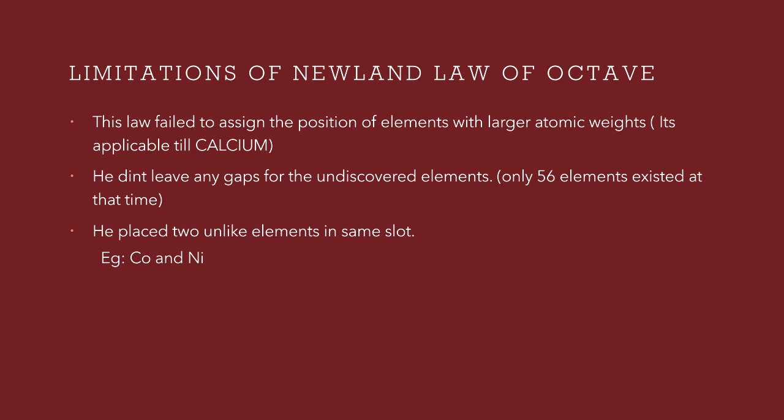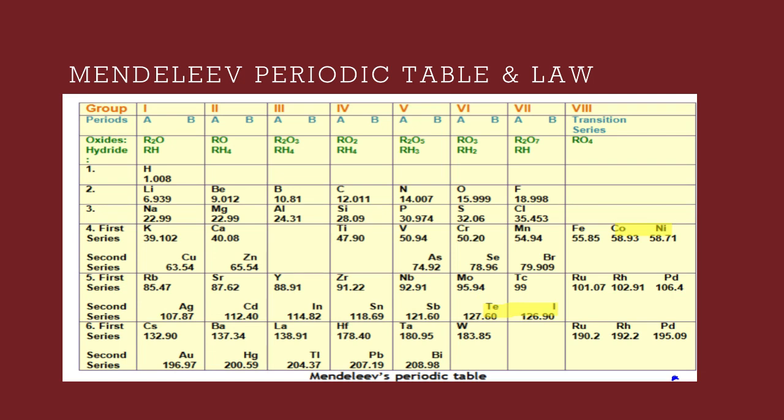Very good. And the next scientist is Mendeleev. He's called the father of the periodic table. So this is the overview about Mendeleev's periodic table. And let us see what he gave.